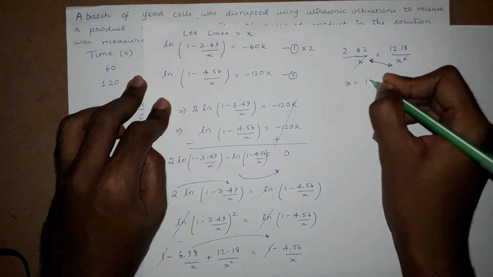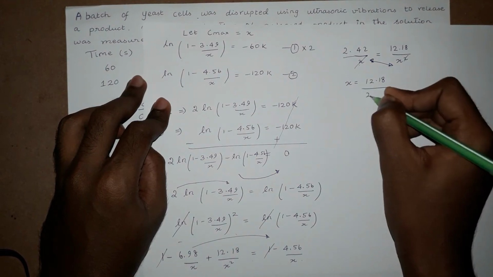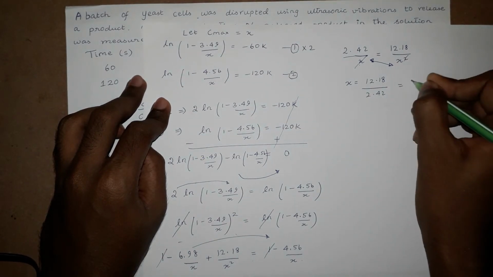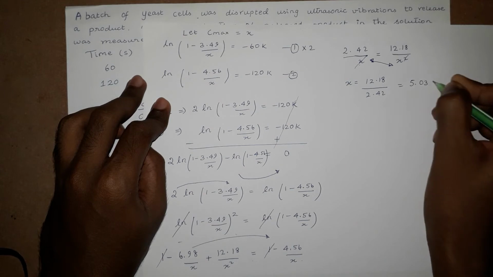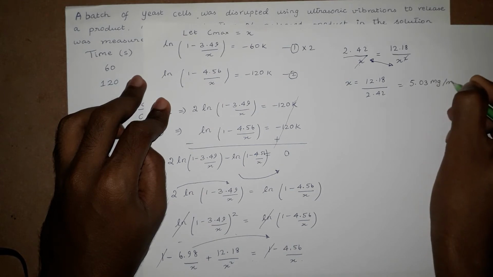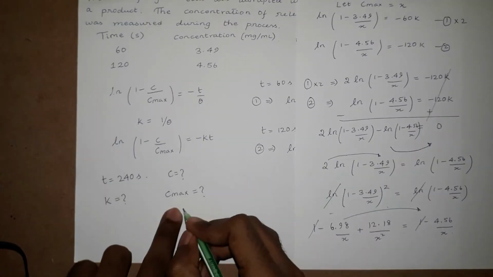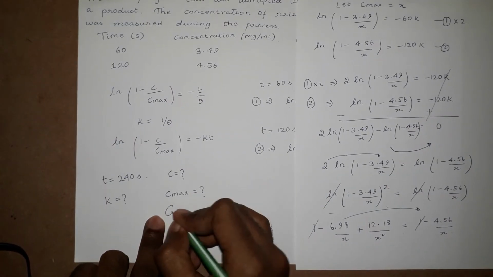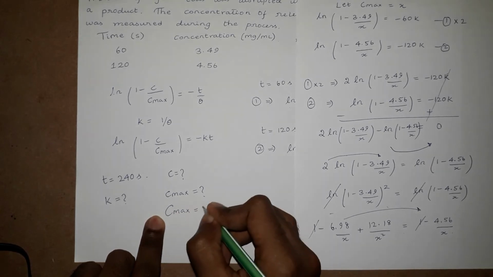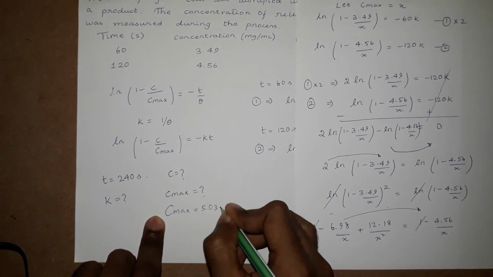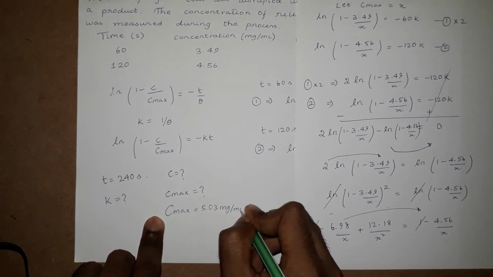X is equal to 12.18 divided by 2.42, which is equal to 5.03 mg per ml. So x is Cmax. So we got the value of Cmax equal to 5.03 mg per ml.